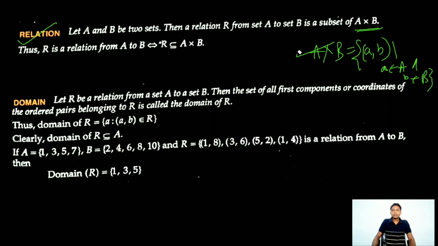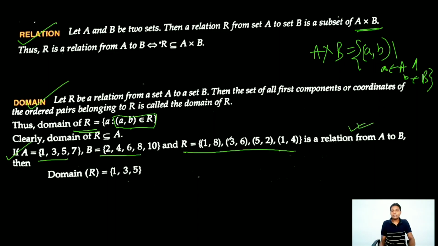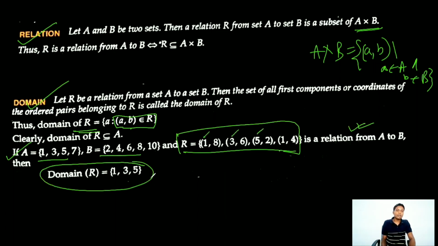Now coming to domain. Domain of a relation means a set that contains only the first elements of every ordered pair in the relation R. This is called the domain of R. Now there is an example: set A this, set B this, and R is a relation from A to B. Then the domain of R, if you take only the first elements 1, 3 and 5 and form a set, is the domain of R. Understood?